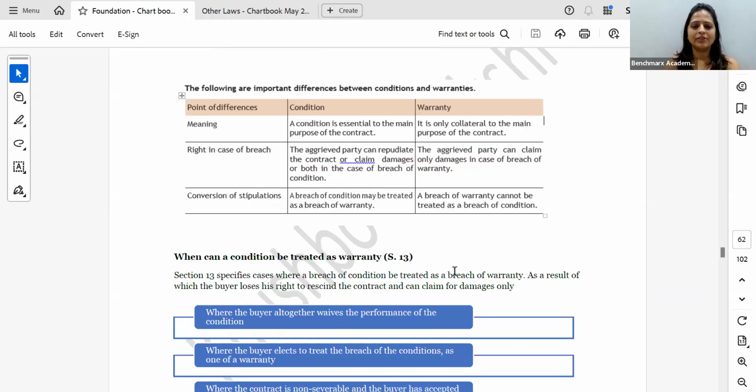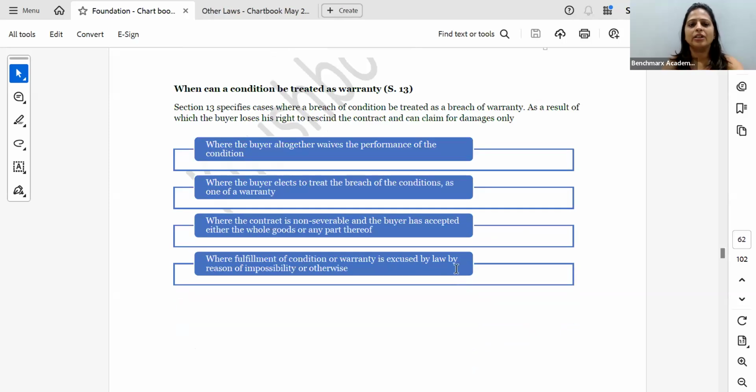But sometimes I will treat the breach of condition as a breach of warranty. So where I voluntarily decide to treat it as a breach of warranty, or the act mandatorily requires me to treat the breach of condition as a breach of warranty.